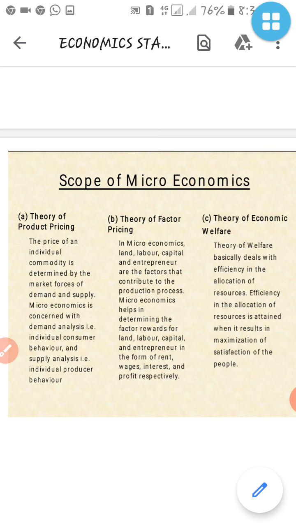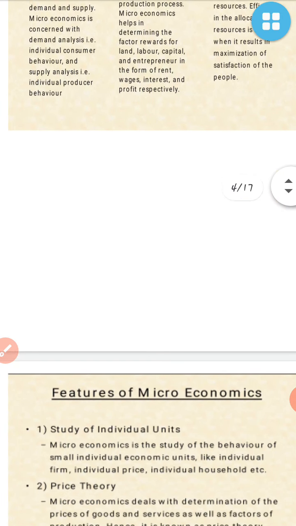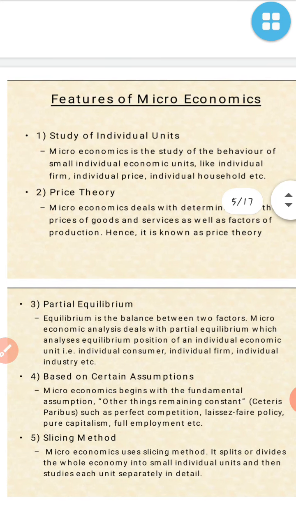So the people can also be satisfied, and he can see that the customer is satisfied with me and my price. That is the result of the theory of economic welfare. So these are the three main topics of scope, meaning the need and importance of microeconomics. Now the next thing we are going to learn is the features of microeconomics.